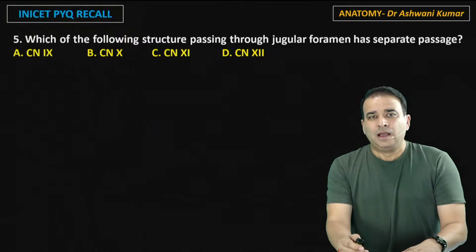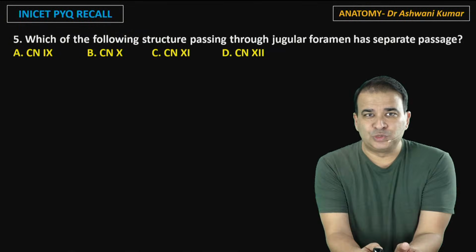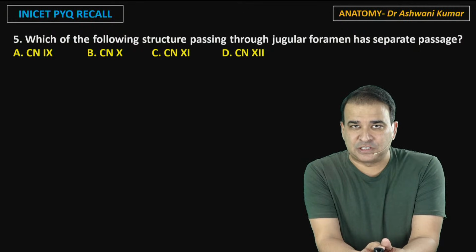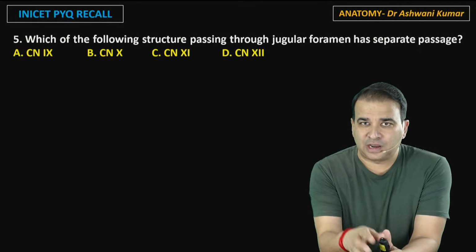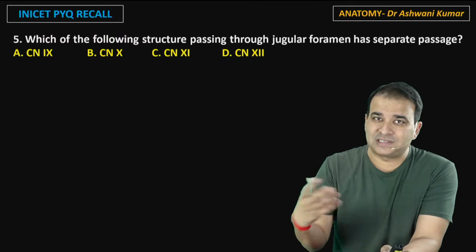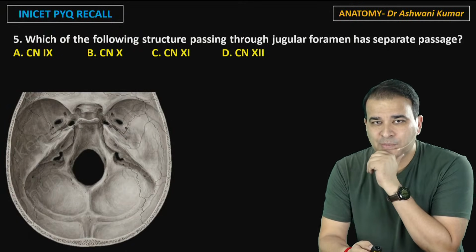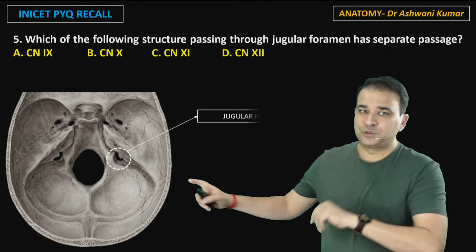Okay. Moving on to question number 2. The question says, which of the following structures passing through the jugular foramen has a separate passage? Now the question was about the contents of the jugular foramen, but still having a separate passage here. So let me again just point out the jugular foramen to you. There's a jugular foramen present in the posterior cranial fossa.